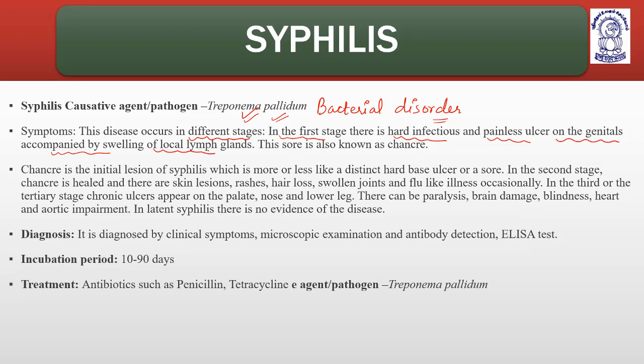Okay. Local lymph nodes means inguinal lymph nodes. This hard swelling is known as what? Chancre. Okay. So the most important symptom during the first stage is chancre, which is a painless hard ulcer. Okay. Which comes with the swelling of inguinal lymph nodes.